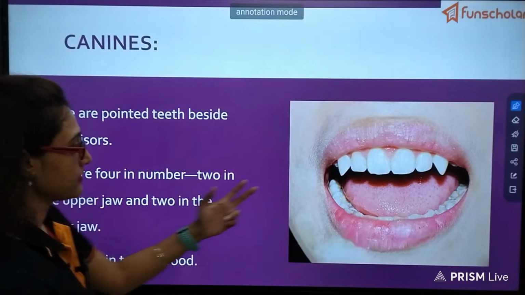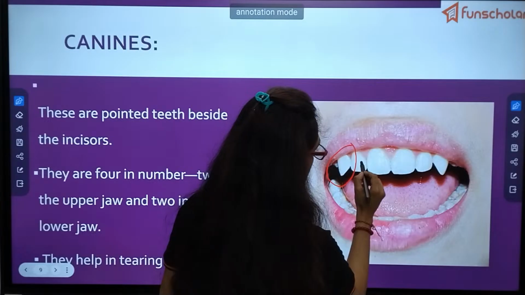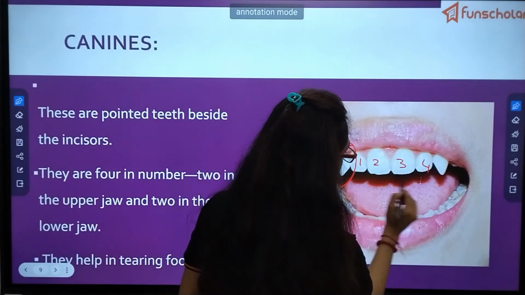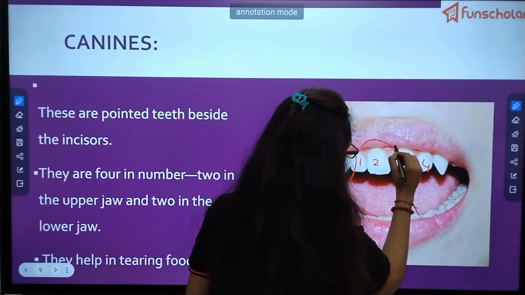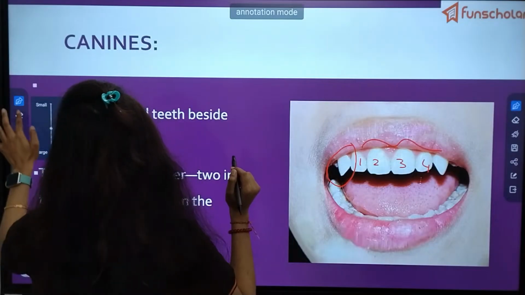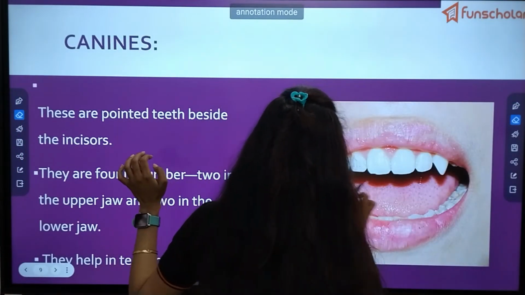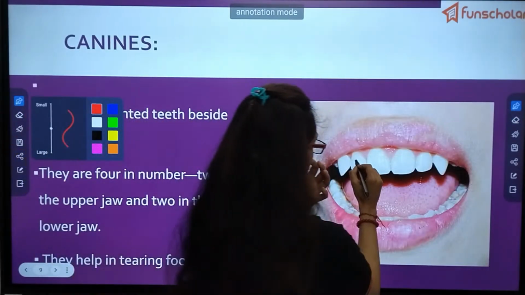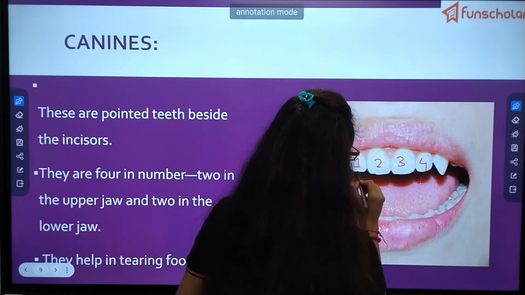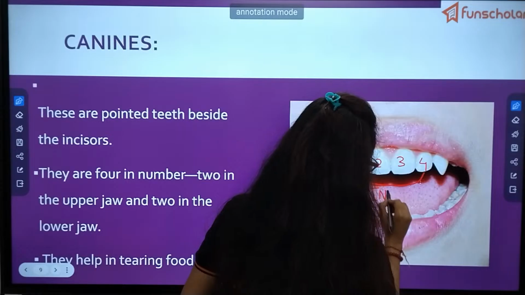Just look at these teeth. See, this is 1, 2, 3, 4. These are incisors.